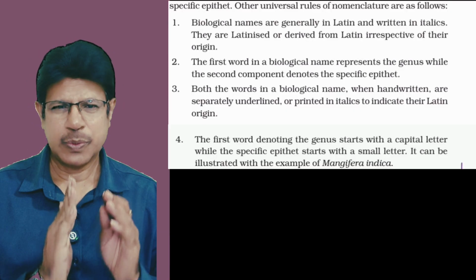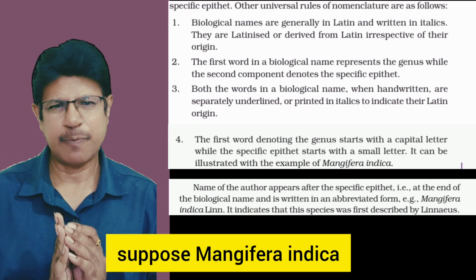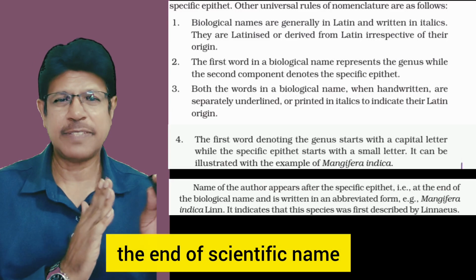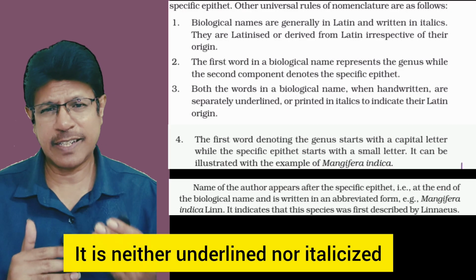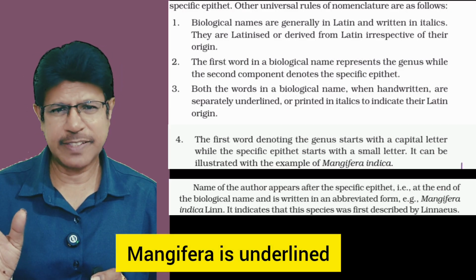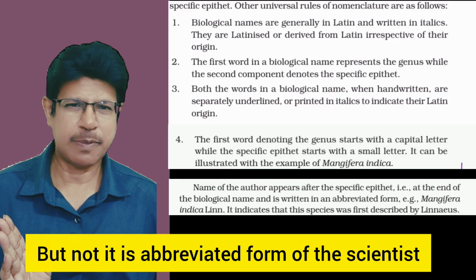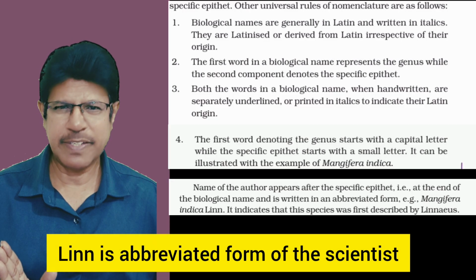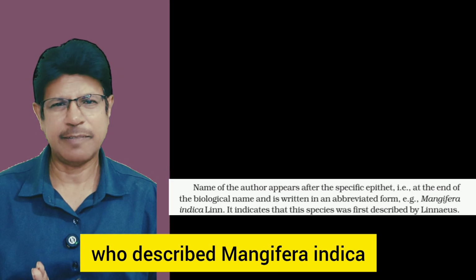And the scientist who described this plant, suppose Mangifera indica, the scientist's name in abbreviated form is at the end of the scientific name, that is, at the end of the specific epithet. It is neither underlined nor italicized. Mangifera is underlined, indica is underlined, but the abbreviated form of the scientist is not. Mangifera indica Linn. Linn is the abbreviated form of the scientist who described Mangifera indica.